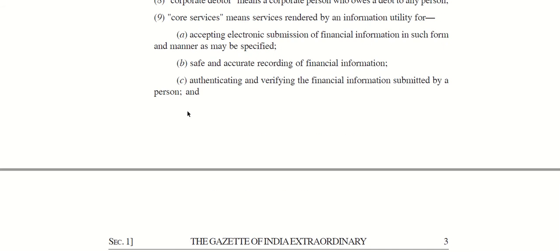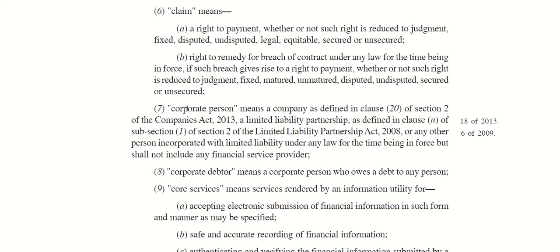Let's first see what is a corporate person. Section 3, subclause 7 reads about corporate person.